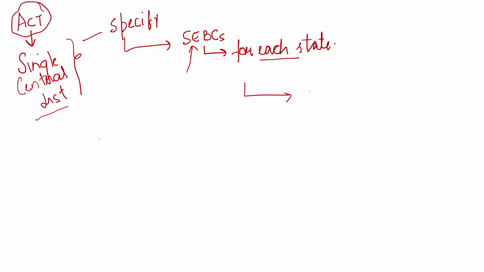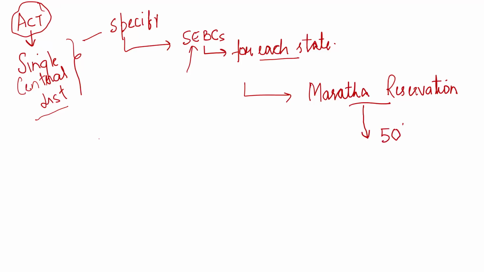Then something else happened. In the state of Maharashtra, Marathas were provided reservation in government jobs and educational institutions. But because of this Maratha reservation, the state of Maharashtra violated the 50% cap on reservation. What is this 50% cap?